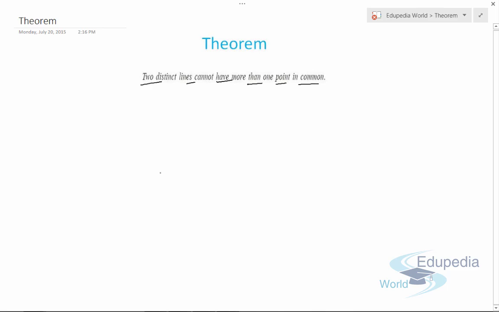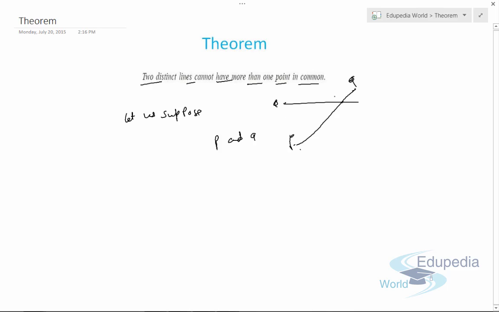Let us suppose we have two lines intersecting in two distinct points, say P and Q. Means we have two intersecting lines like this, at two distinct points P and Q. So you have two distinct lines passing through two distinct points.